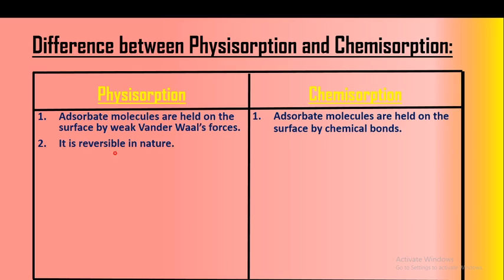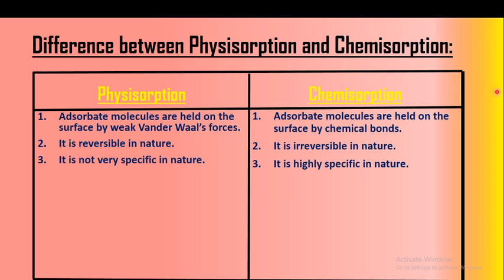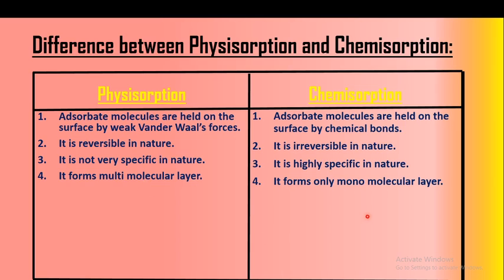Physisorption is reversible in nature and chemisorption is irreversible in nature, because there is a formation of a chemical bond and the breaking of a chemical bond is very difficult. Therefore, the process is irreversible. But van der Waals forces in physisorption are weak. Therefore, the process of physisorption is reversible. Physisorption is not very specific in nature, and chemisorption is highly specific in nature. In physisorption it forms a multimolecular layer, but in chemisorption it forms only a monomolecular layer.